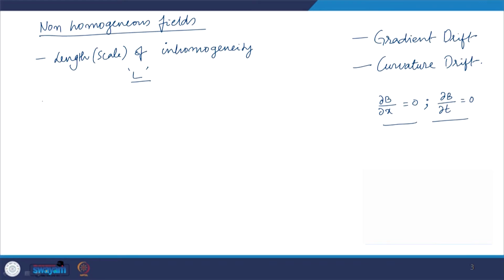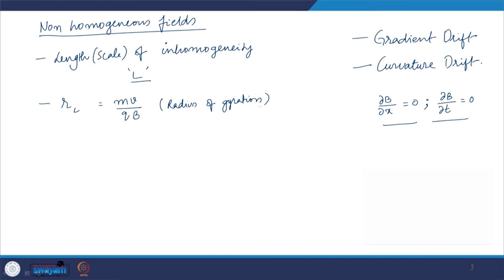So, what we can do is define RL, the radius of gyration, which is equal to mv by qB. We have derived this equation, the formula for the radius of gyration. So, what is this? This is the radius of gyration. The radius of gyration matters only when you have a magnetic field in place.